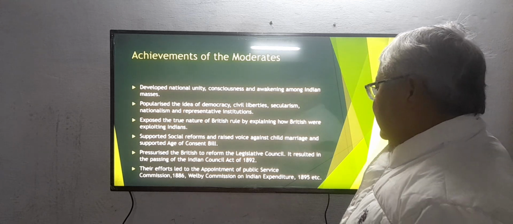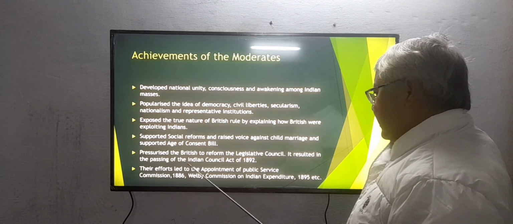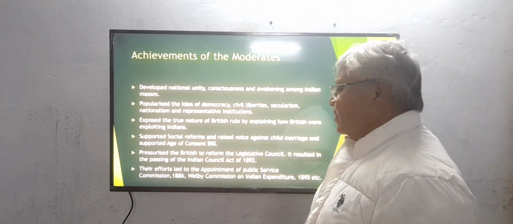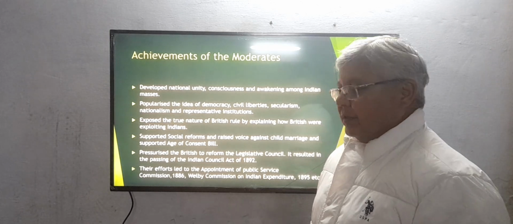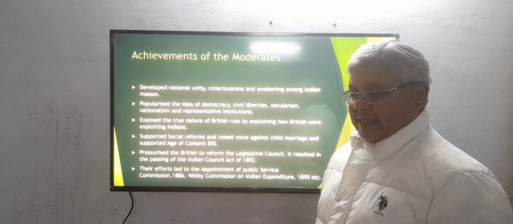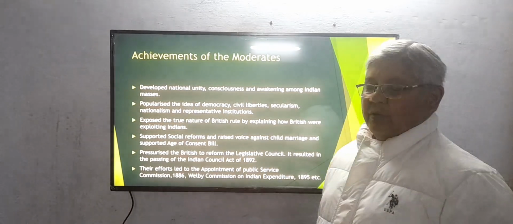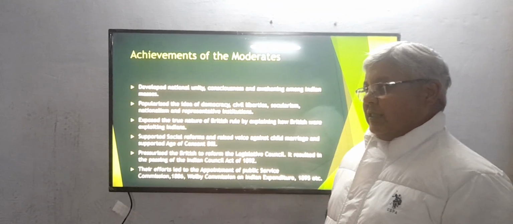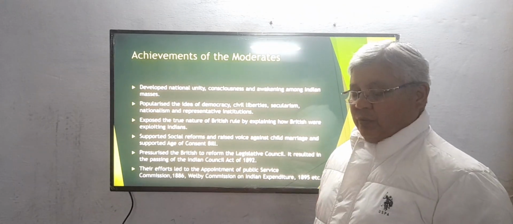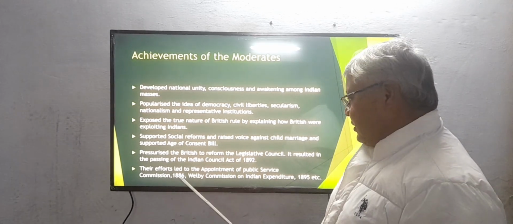Then they pressurized the British to reform the legislative council, and it resulted in the passing of the Indian Councils Act of 1892. Indian moderates continuously demanded that the legislative council should be expanded and representation of Indians should be there. So finally, because of the pressure from the moderates, the British passed the Indian Councils Act of 1892. So it was one of the achievements of the moderates.